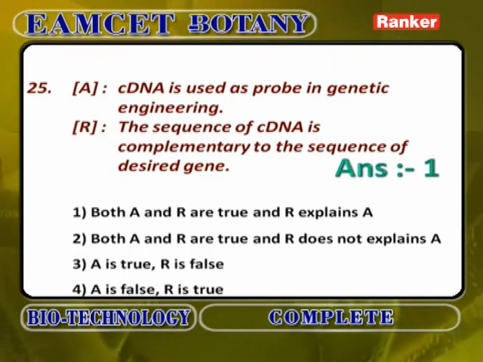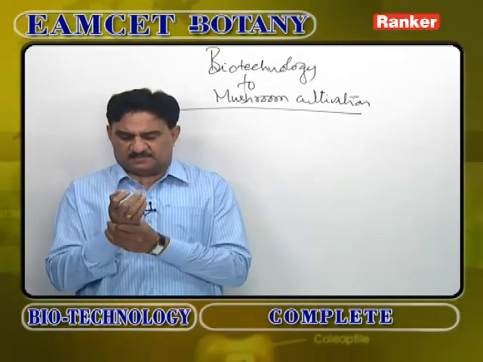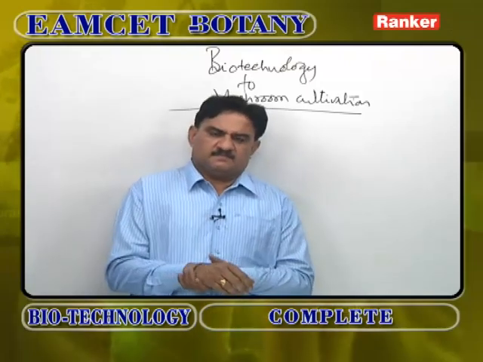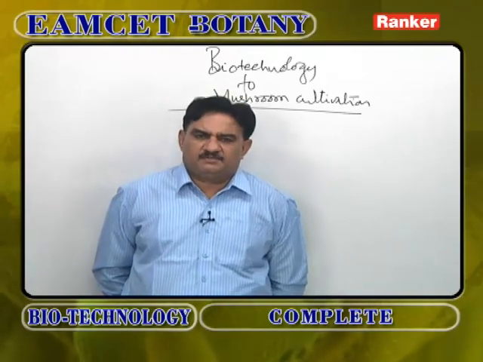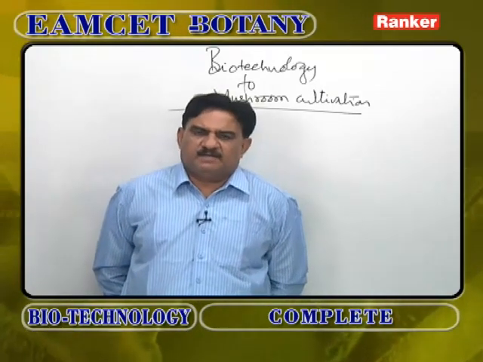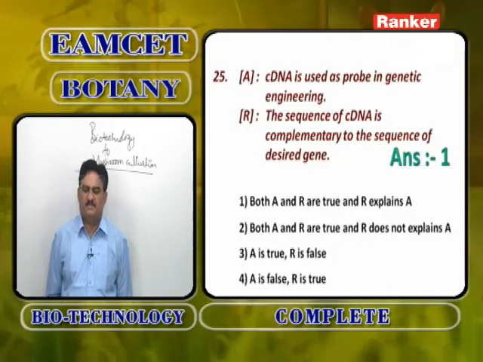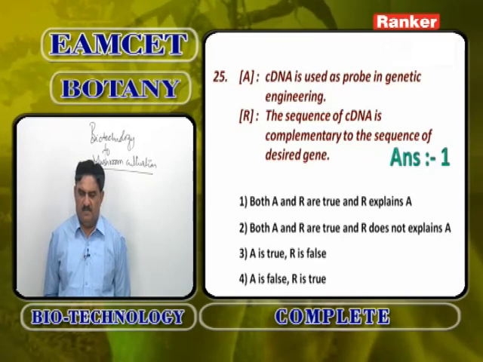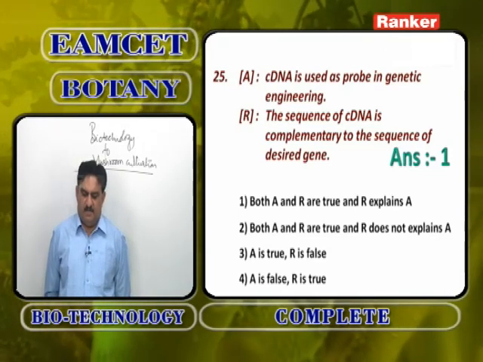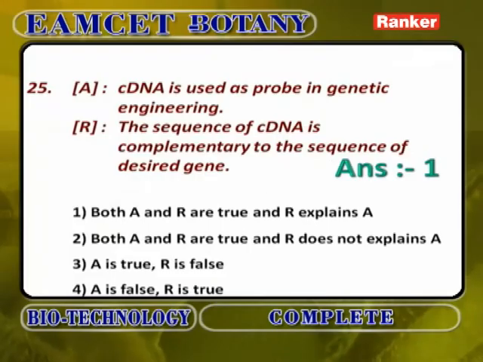cDNA is used as probe in genetic engineering. cDNA is complementary DNA which is formed from messenger RNA by reverse transcription. Whenever DNA produces mRNA, it is called transcription. Whenever mRNA again produces DNA, it is called reverse transcription. By reverse transcription, complementary DNA is formed. So complementary DNA are widely used as probes in genetic engineering. The sequence of complementary DNA is complementary to the sequence of desirable gene. Because of this, it is widely used as a probe in genetic engineering. So A and R are correct. R is the correct explanation of A.